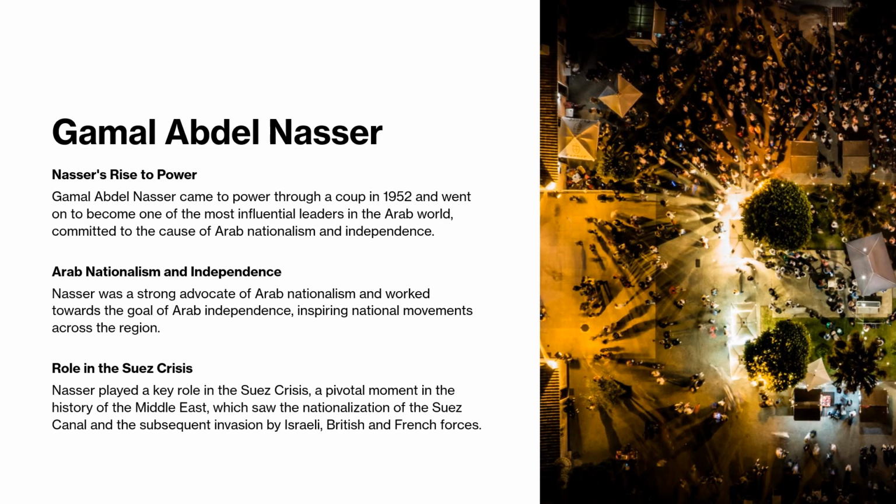Gamal Abdel Nasser. Nasser's rise to power. Gamal Abdel Nasser came to power through a coup in 1952 and went on to become one of the most influential leaders in the Arab world, committed to the cause of Arab nationalism and independence. Arab nationalism and independence. Nasser was a strong advocate of Arab nationalism and worked towards the goal of Arab independence, inspiring national movements across the region.